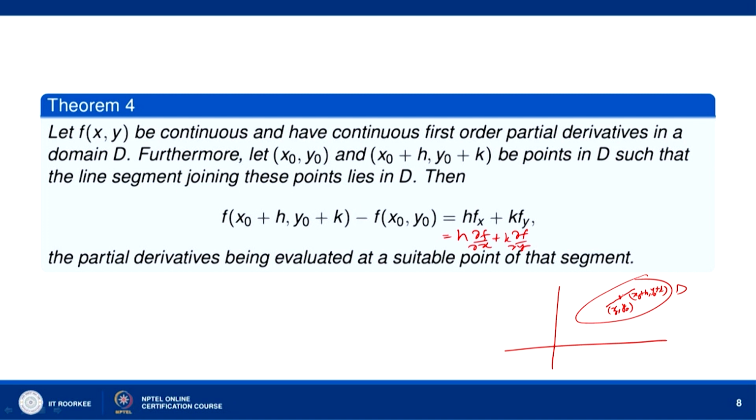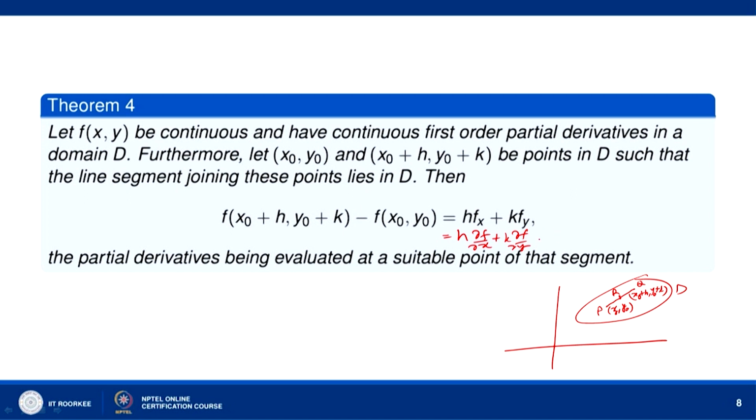So, suppose we denote (x0,y0) by P and (x0+h, y0+k) by Q, then there is some point, let us say R, in between (x0,y0) and (x0+h, y0+k), such that f(x0+h, y0+k) minus f(x0,y0) equals h times f_x plus k times f_y, where f_x and f_y are evaluated at R.